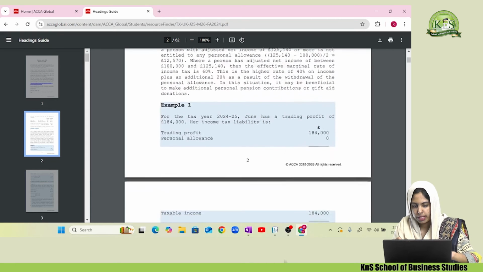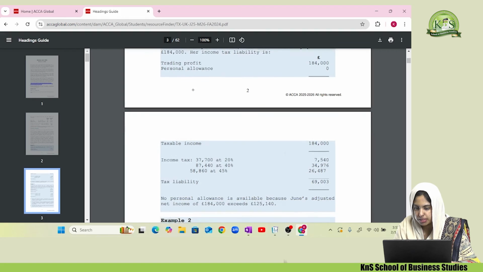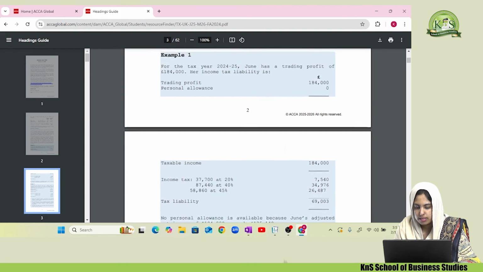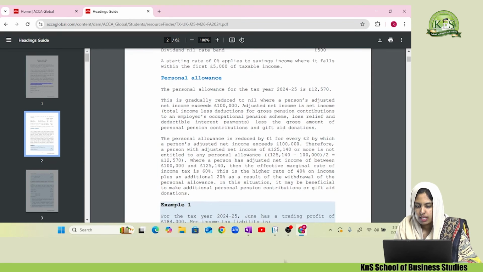If we look at this example for the tax year 24-25, June has a trading profit, which is her income of 184,000. Can you see the personal allowance is zero here? Why is it zero and not 12,570? The answer is in this explanation. It is gradually reduced to nil where a person's adjusted net income exceeds 1 lakh.